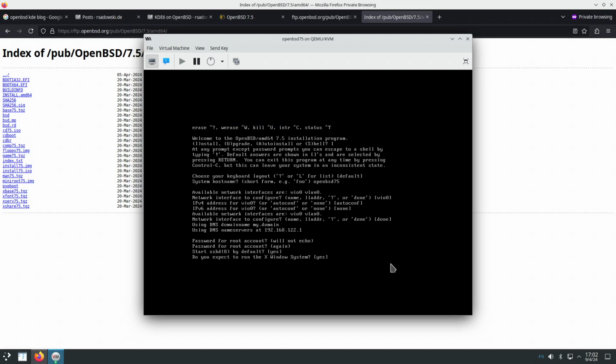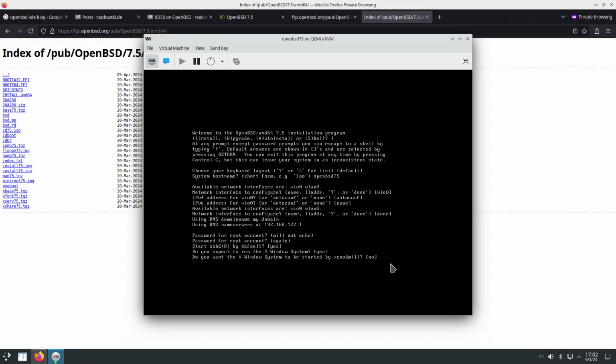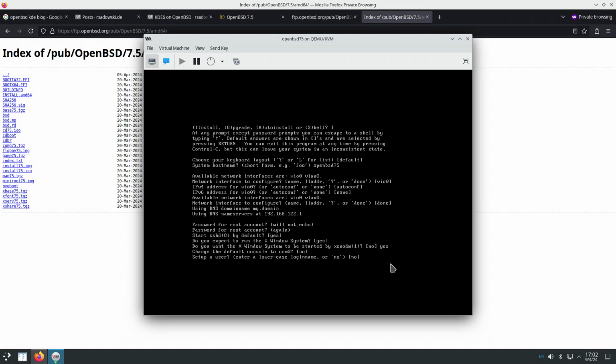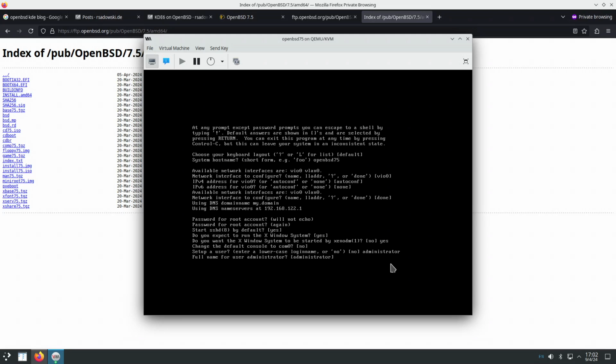Do we want an X server? Yes. Do we want the desktop manager? Yes. Change the default console? No. Set up a user? Username?